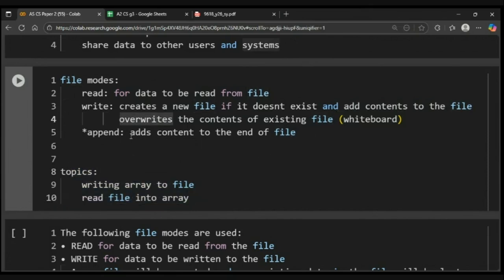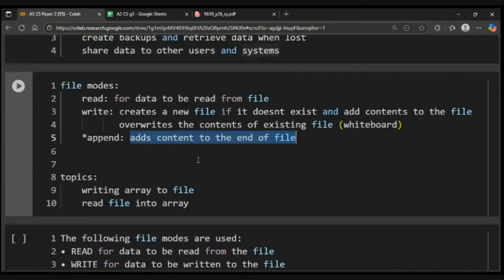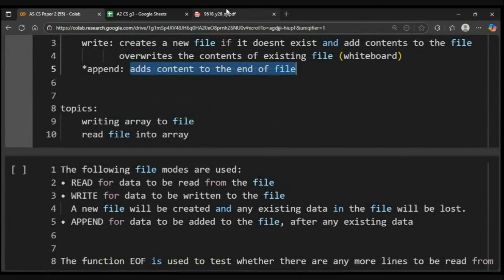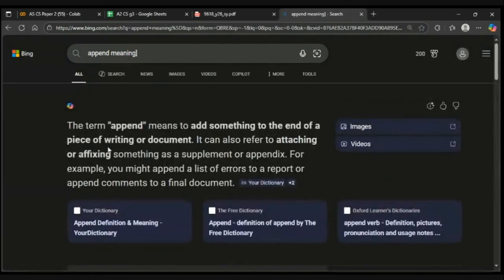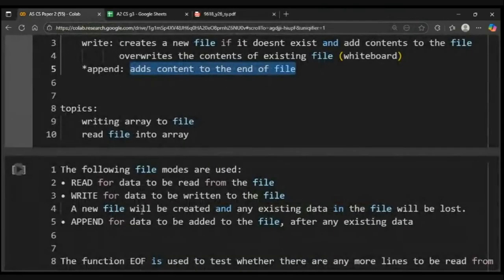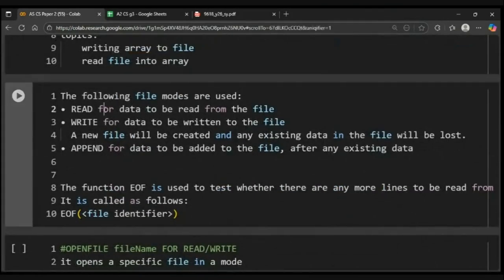And then append would write to the contents to the end of the file. So append का अगर आप simple meaning देखो, append means not Python, just simple append. It means to write something at the end of a document. Right? So if you want to write something to the existing document, तो फिर हम append mode जो वो use करेंगे. Okay. The following modes are used, so read, write, and append.